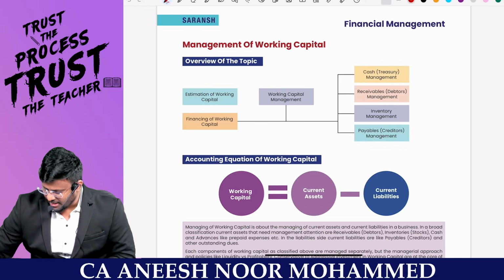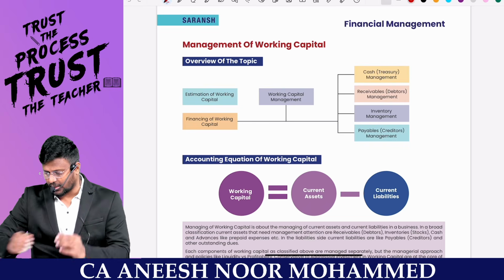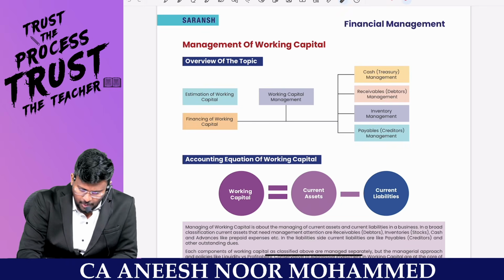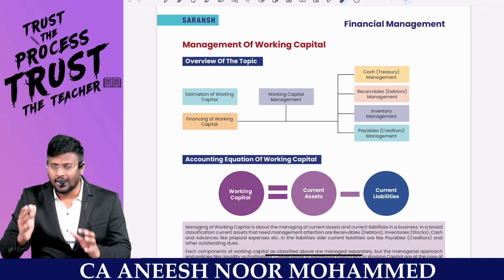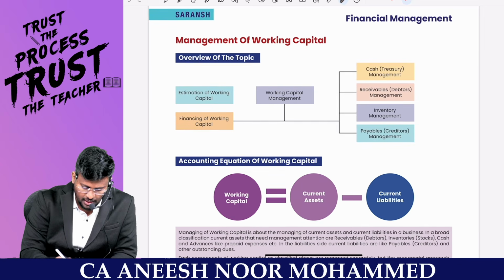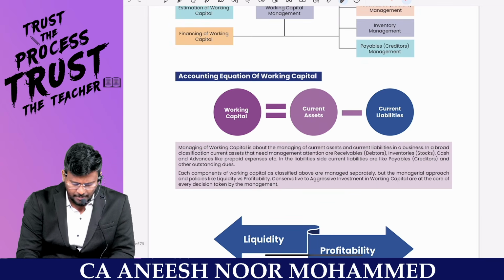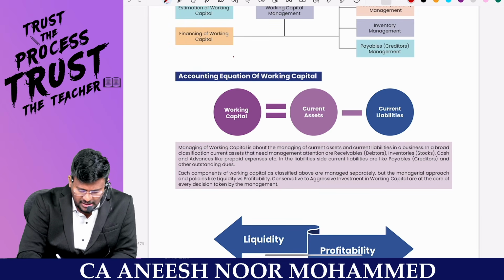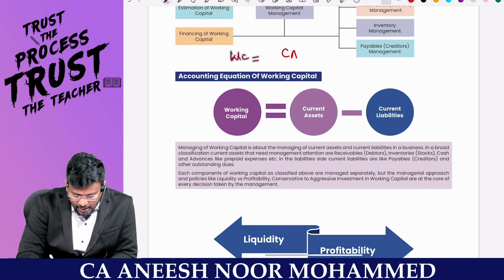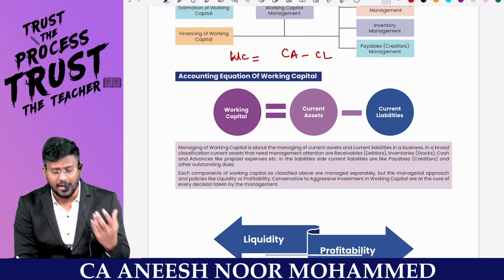In this examination time, we will be very quickly revising working capital management. My dear lovable students, in this chapter, from the exam perspective, we'll be getting estimation of working capital. It is very easy. First, understand what is working capital. Working capital is equal to current asset minus current liabilities. So, we are going to deal with the balance sheet item.